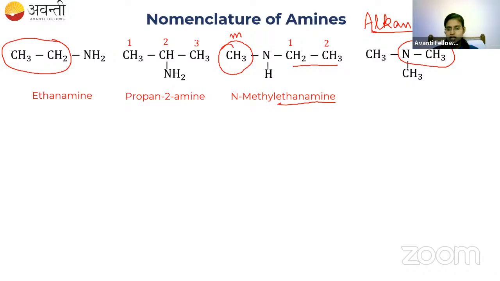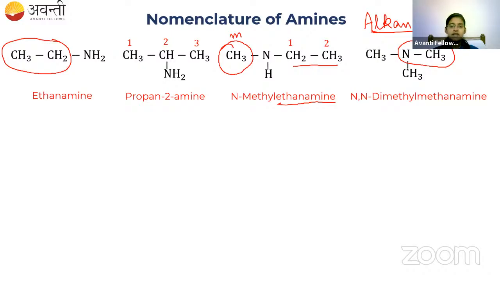Chandan, your answer is correct. But we have two methyl groups, right? So both are attached to nitrogen. So you have to mention that also. Very good, Parveen. Correct answer. N,N-dimethyl. So two methyls are attached to nitrogen, right? So N,N-dimethyl methanamine. Okay. N,N-dimethyl methanamine.